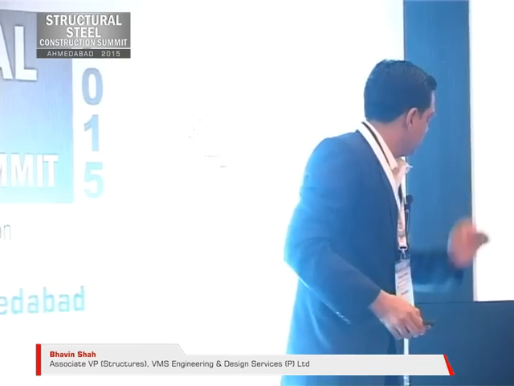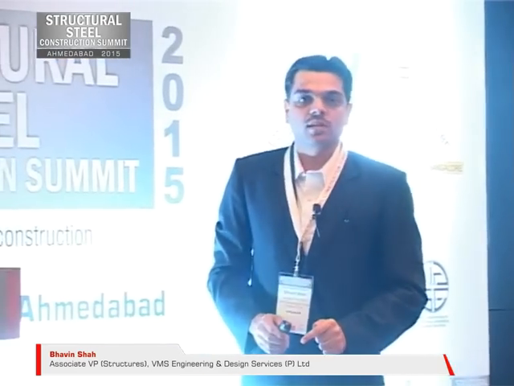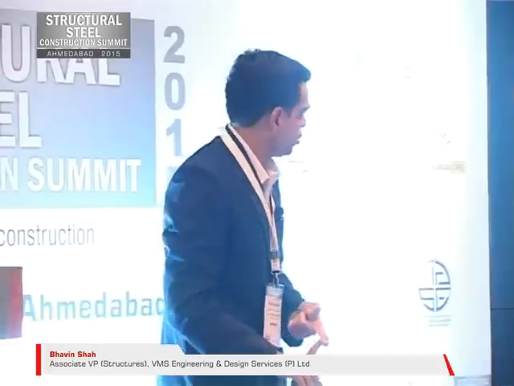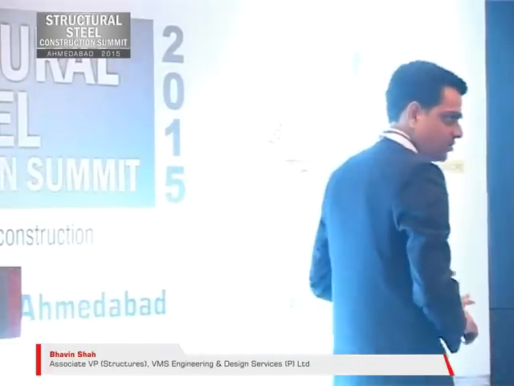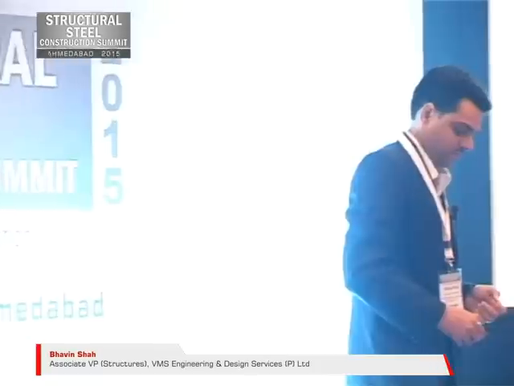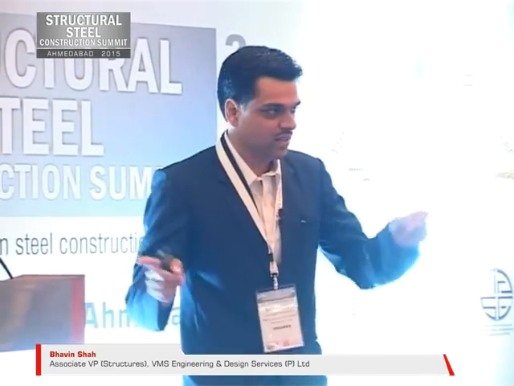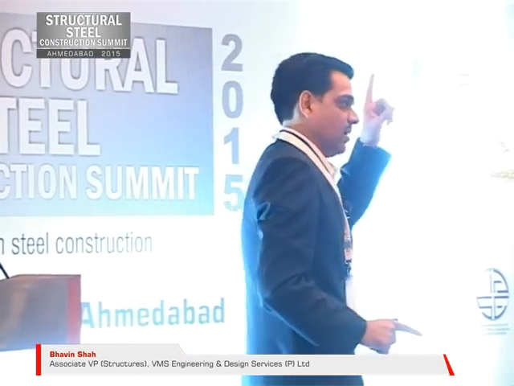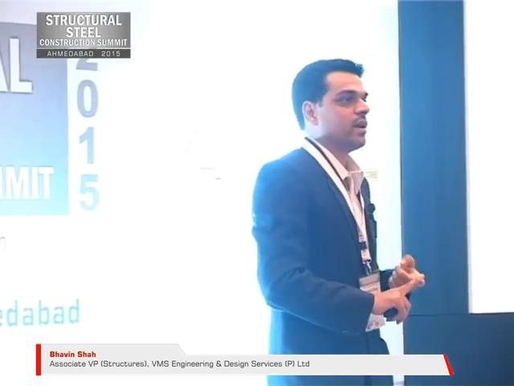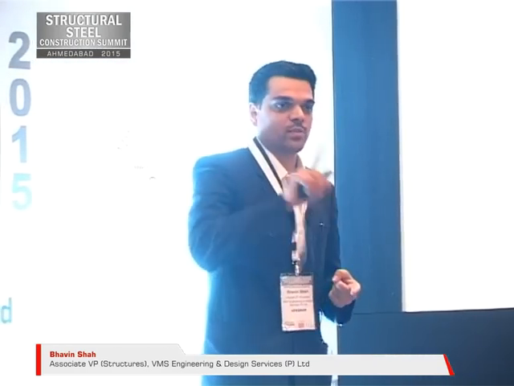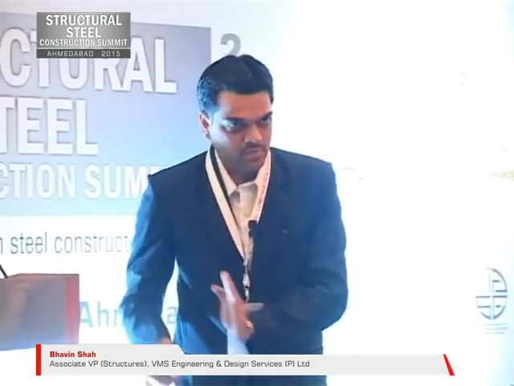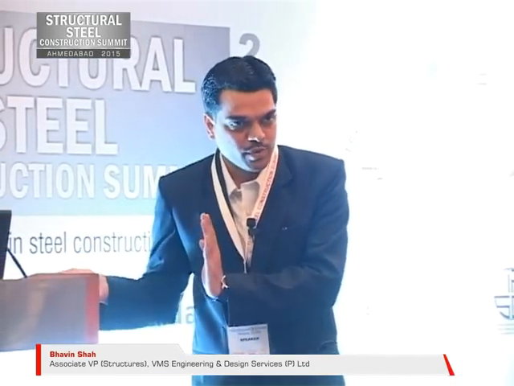And now we will go very quickly to the most interesting part: why this topic has been chosen and what differences we will get. What we have done right now is take only a simple ISMB 600 beam, only a single beam. We have varied length and all loading conditions, support conditions, as well as all boundary conditions, and then tables have been prepared.